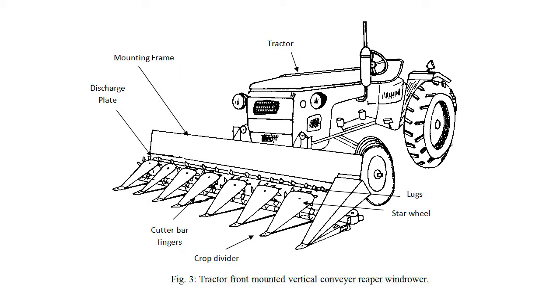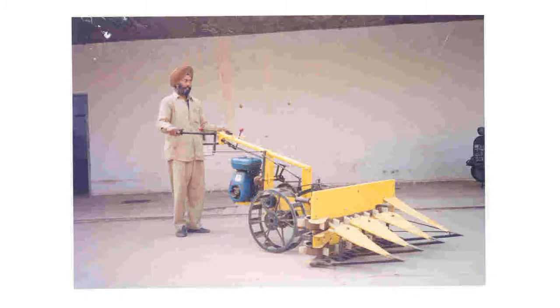Now this is the tractor front mounted vertical conveyor reaper windrower. It is mounted to the front side of the tractor. The power is given from the PTO to the front side with the help of the telescopic shaft. Now these are the parts: crop divider, cutter bars, star wheels, discharge plate, and mounting on the tractor. Now this is the power tiller drawn vertical conveyor reaper.